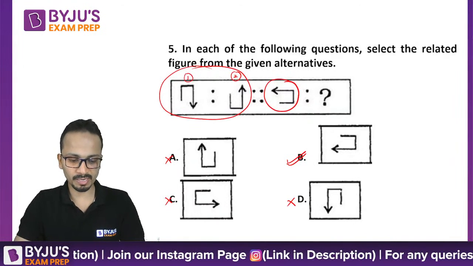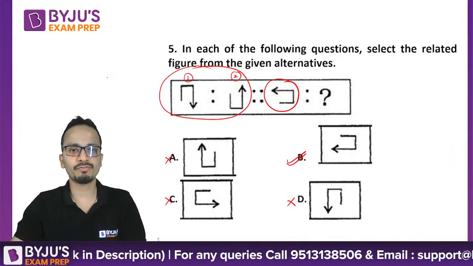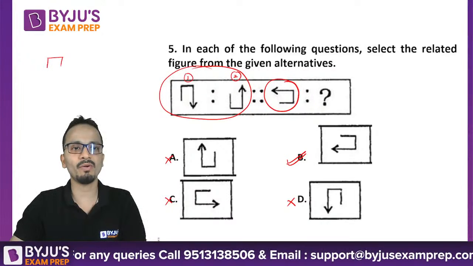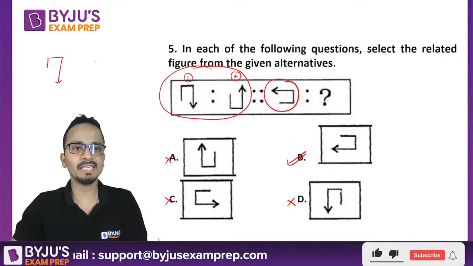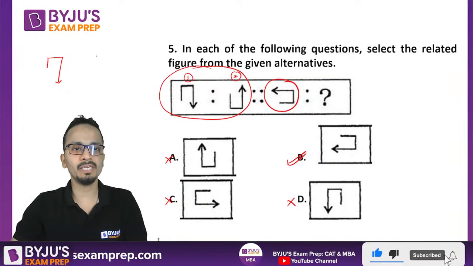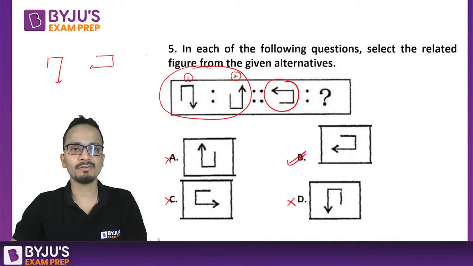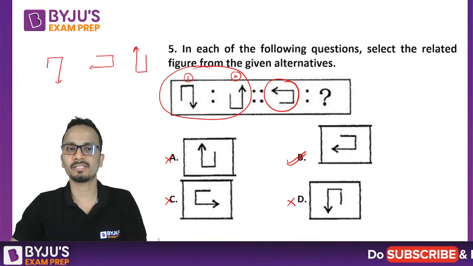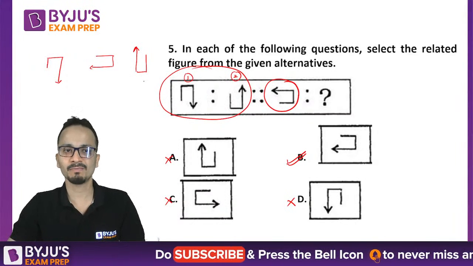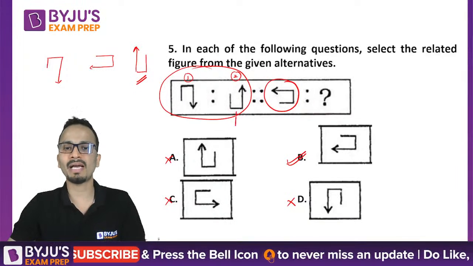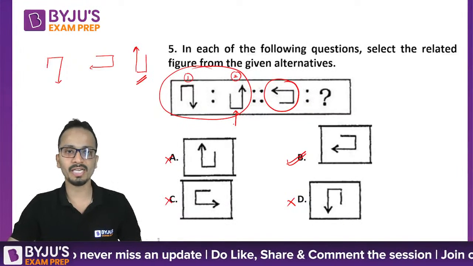Okay, now some of you are saying, Meher, you are saying rotated 180 degrees. Now Meher, if I rotate this figure by 180 degrees, let's see what will happen. If I rotate it by 90 degrees, the figure will be something like this. Okay, another 90 degrees, the figure will be something like this. So it is not at all a rotation by 180 degrees because this figure is not matching with this figure.